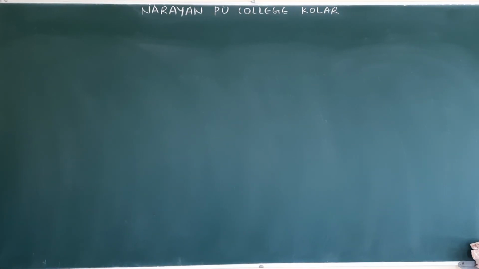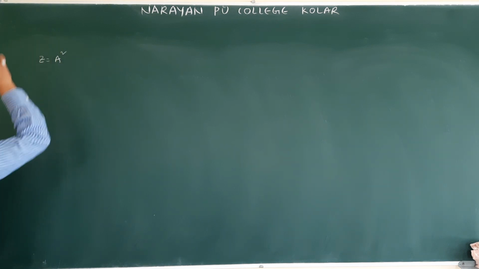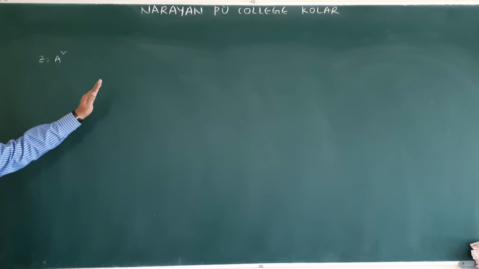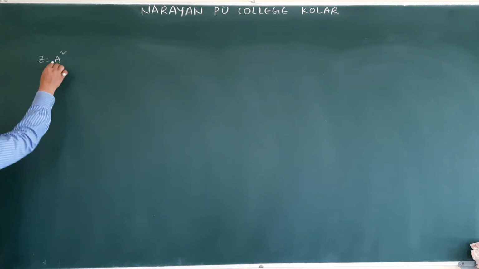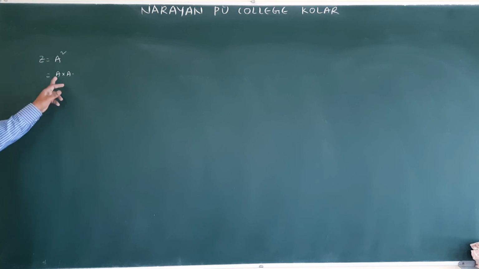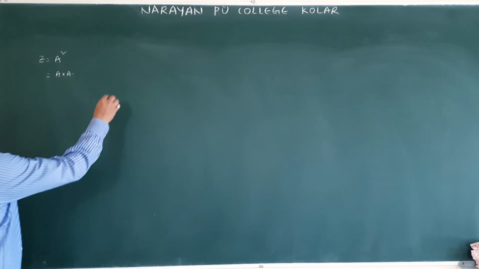So the next concept for us is error in case of measured quantities having power. They gave Z, let us assume, is equal to A square. Here A is having power. Up to now we did A into B, A plus B, A by B like that. Now they gave power, which means A square is there. Then how will you write this one? A into A, so A into B.